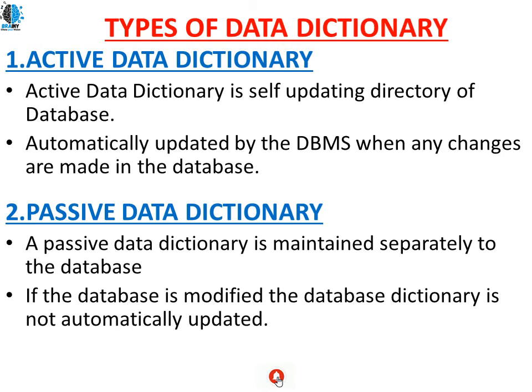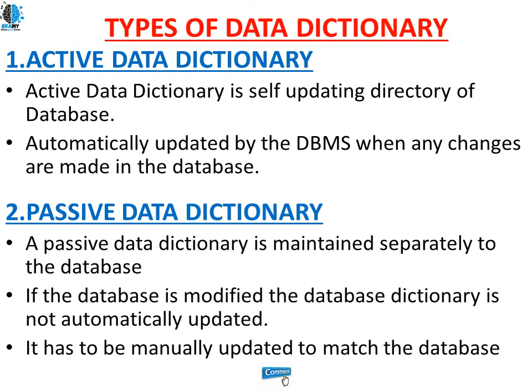If the database administrator is not maintaining the passive directory properly, then it may lose synchronization with the active directory or the database. So it has to be manually updated, and the database administrator has to maintain this passive dictionary with 100% care.